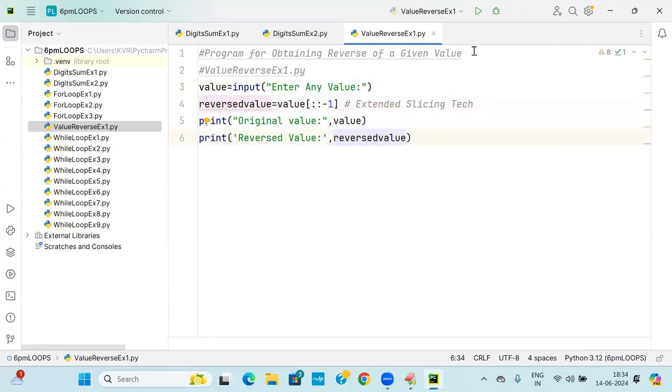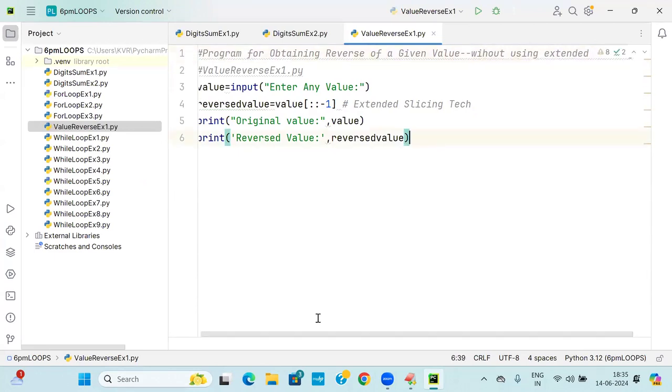But my question is: without using extended slicing, write the code for it. How do you write it? That is the concept. Without using extended slicing, what is the code?